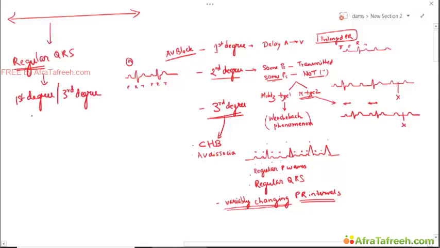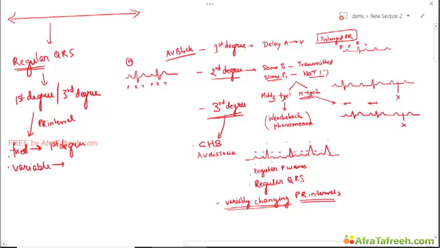Of this, then look at the PR interval. If the PR interval is fixed, this is first degree heart block. If this is variable, this is third degree heart block. Okay.